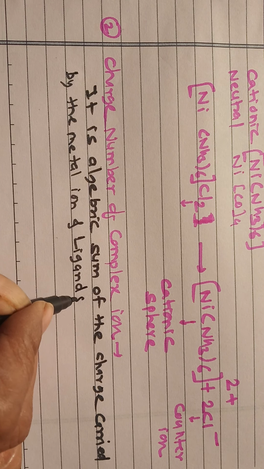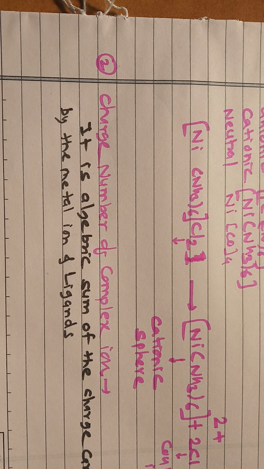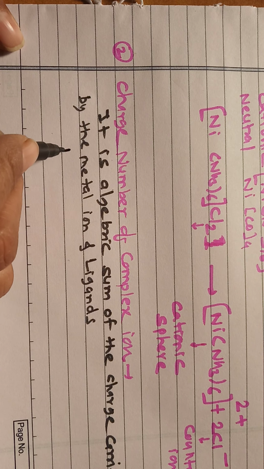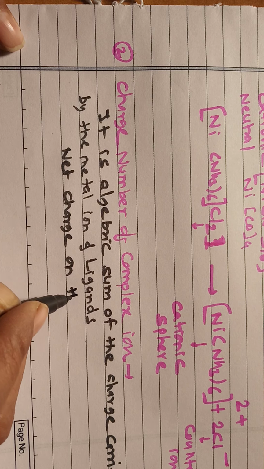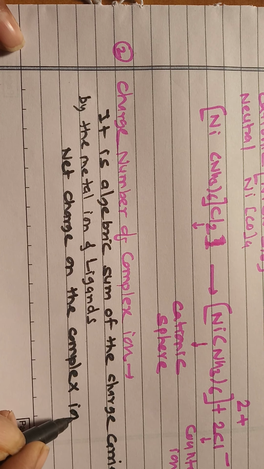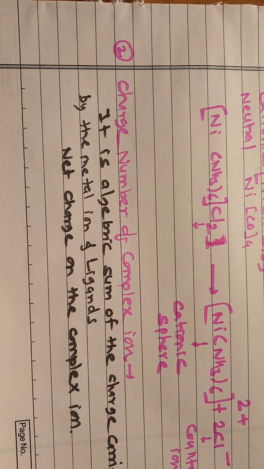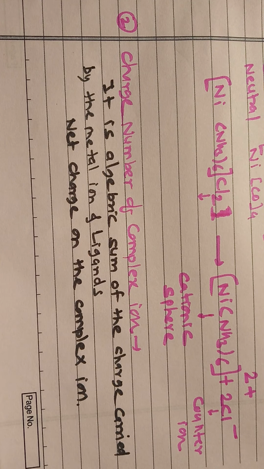Together, the net charge carried by the metal ion and the ligands is the net charge present on the complex ion. In short, it is the net charge on the complex, and as it is a charge, it is an ion. So the net charge on the complex ion is the charge number of the complex ion.